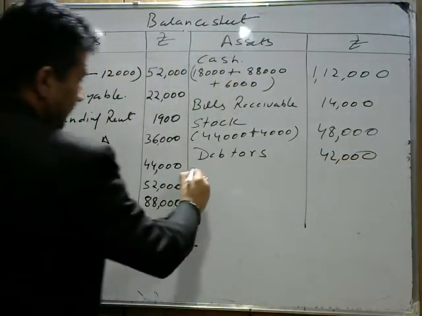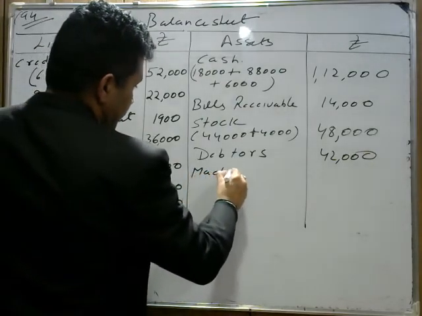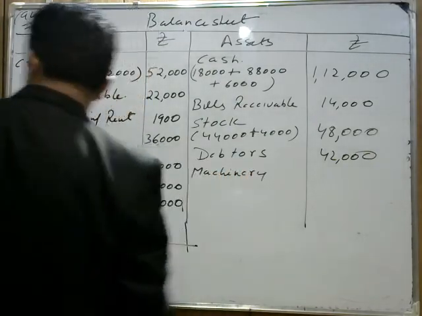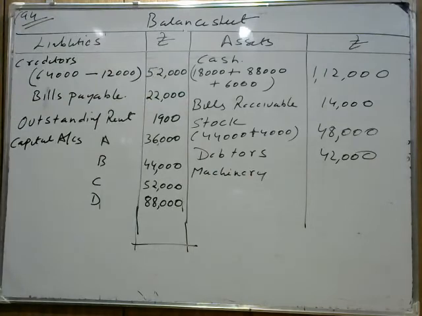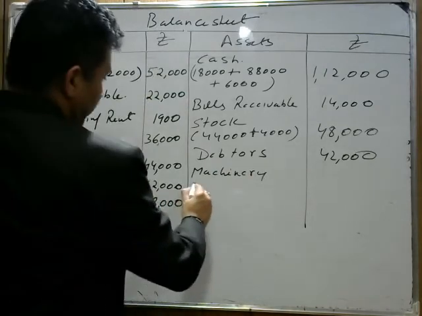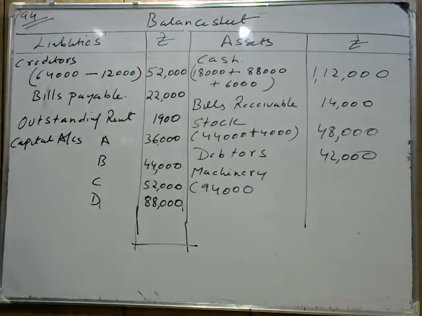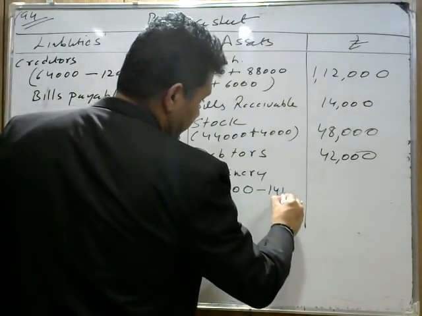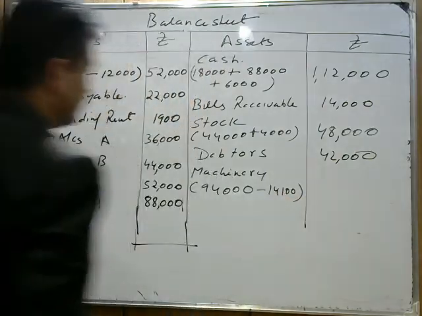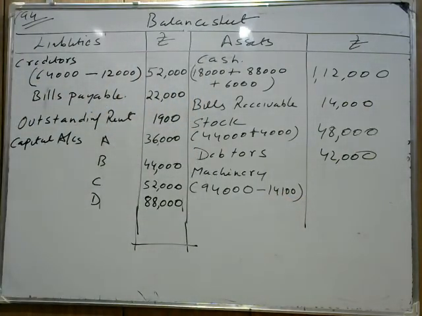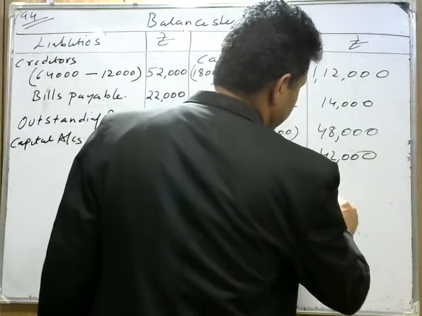Next, machinery is given. Now machinery is depreciated or appreciated? Machinery is depreciated by 15%, which is 14,100. The old value of machinery is 94,000. It's mentioned here, we have worked it out in revaluation. Machinery is depreciated by 15%, so that 15% is coming 14,100. The new value of machinery is 94,000 subtract 14,100. If you do the calculation, it is coming 79,900.